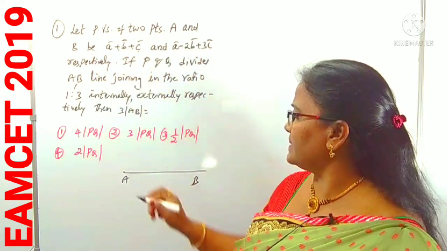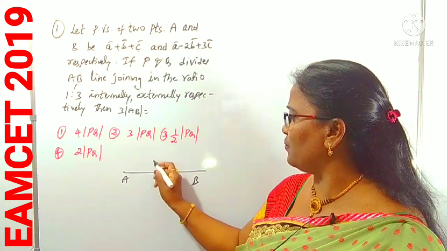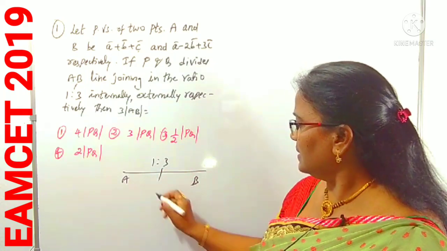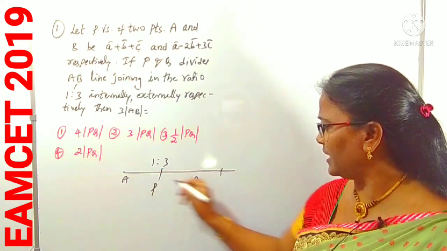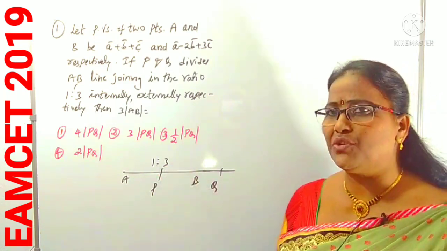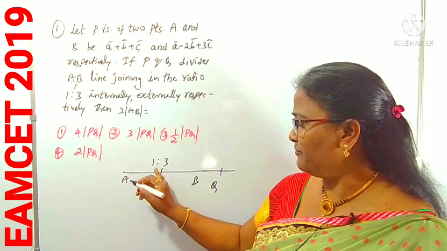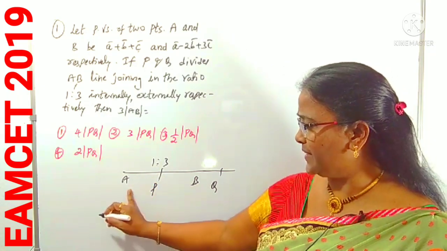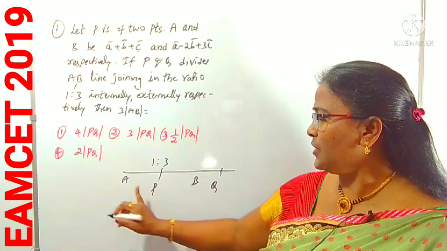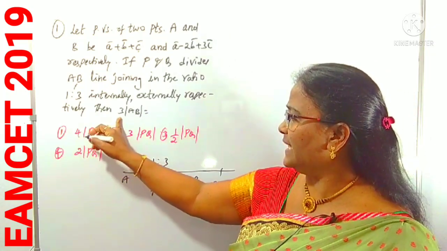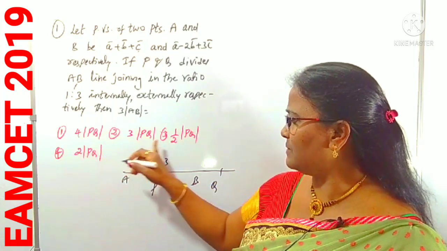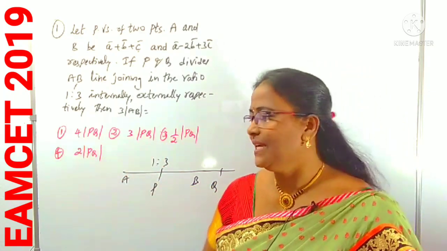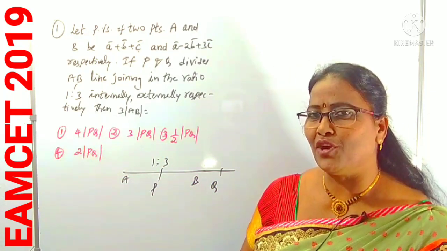P divides AB in the ratio 1:3 internally, and point Q divides the same line AB externally in the same ratio 1:3. We can find the points P and Q, and AB is already there. You can then get the relation between mod AB and mod PQ, maybe 4 times, 3 times, 1/2 times, and so on. So indirectly, what do we want first?